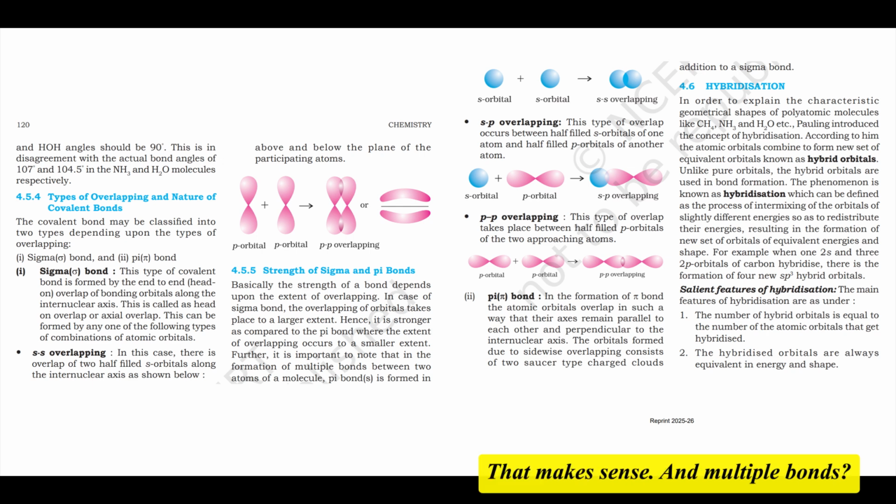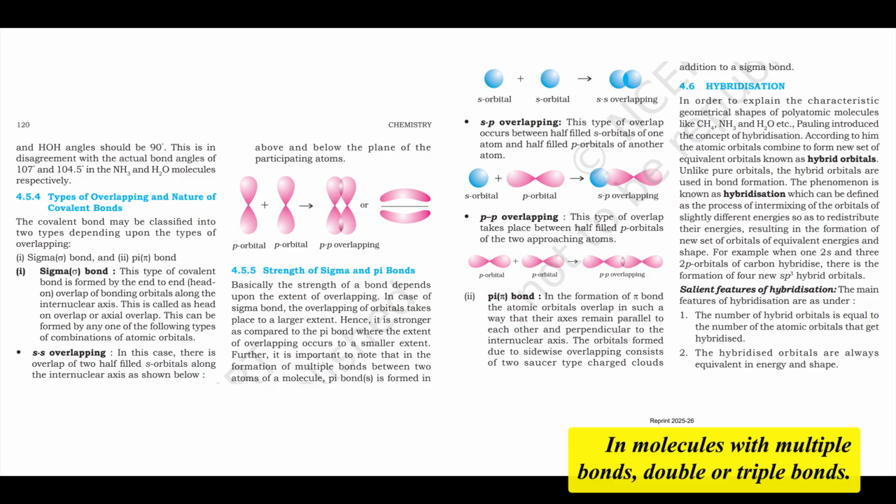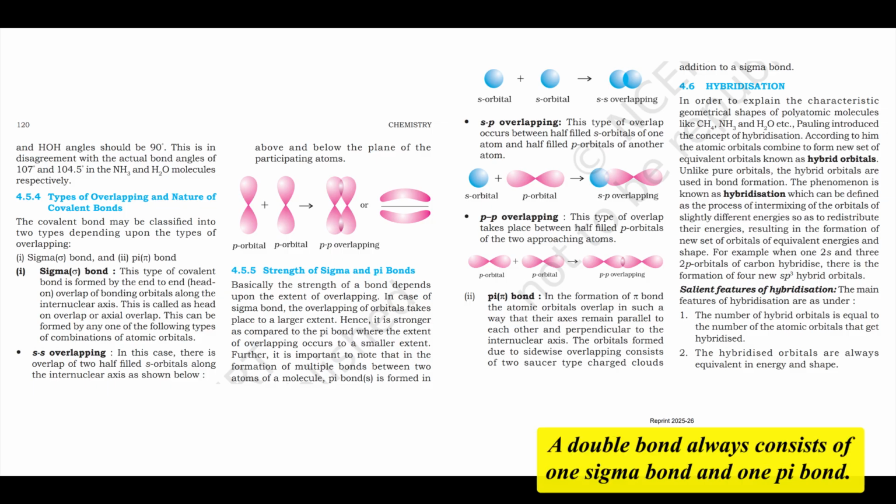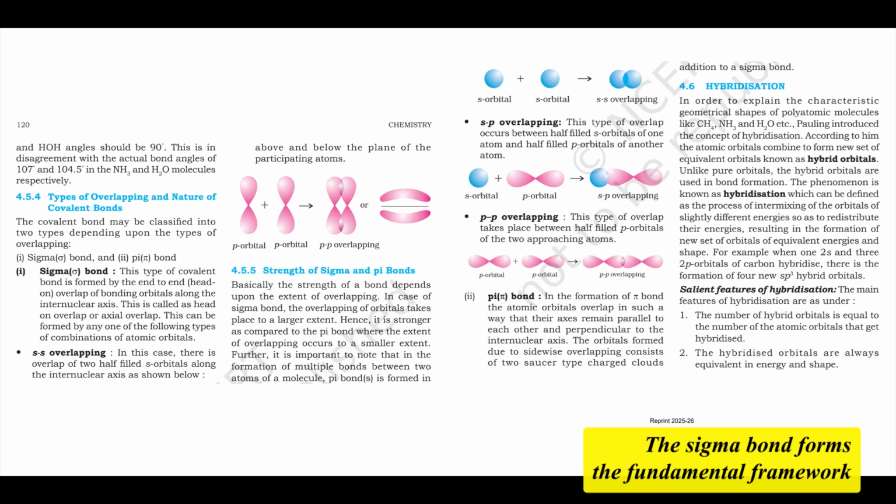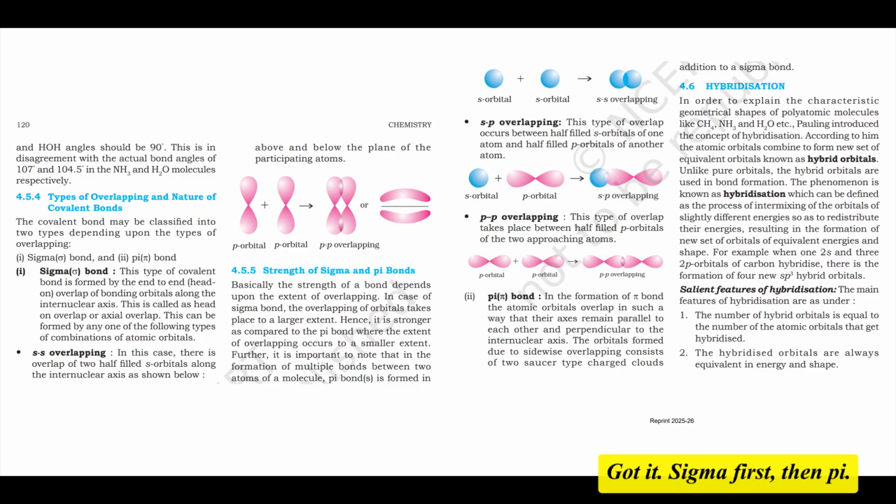That makes sense. And multiple bonds? In molecules with multiple bonds, double or triple bonds, a double bond always consists of one sigma bond and one pi bond. A triple bond always consists of one sigma bond and two pi bonds. The sigma bond forms the fundamental framework connecting the atoms, and the pi bonds add to it. Got it. Sigma first, then pi.